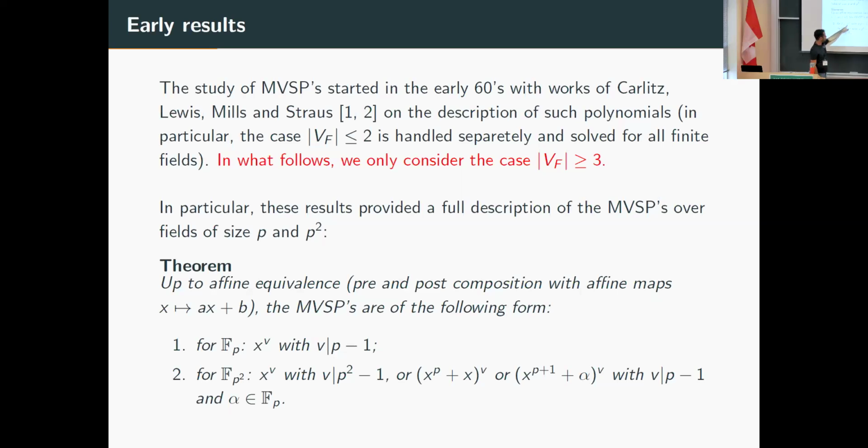And so for Fp, we only have the power maps that we already considered. And for Fp squared, we get beyond the power map 2 other maps. This one is just a composition of a power map with a polynomial coming from the wild family. And this is just a composition of a power map with a linearized polynomial splitting completely over this field.